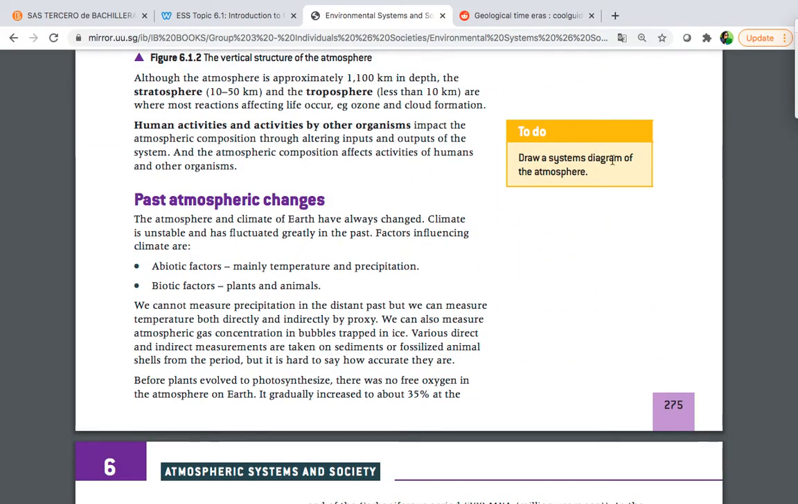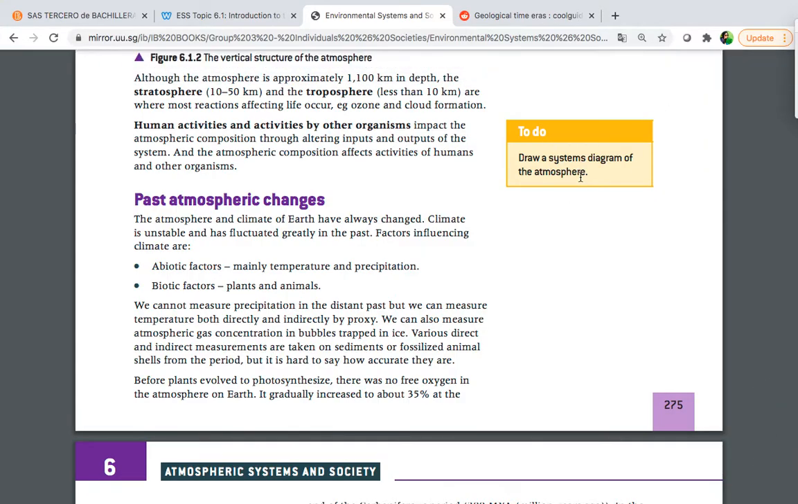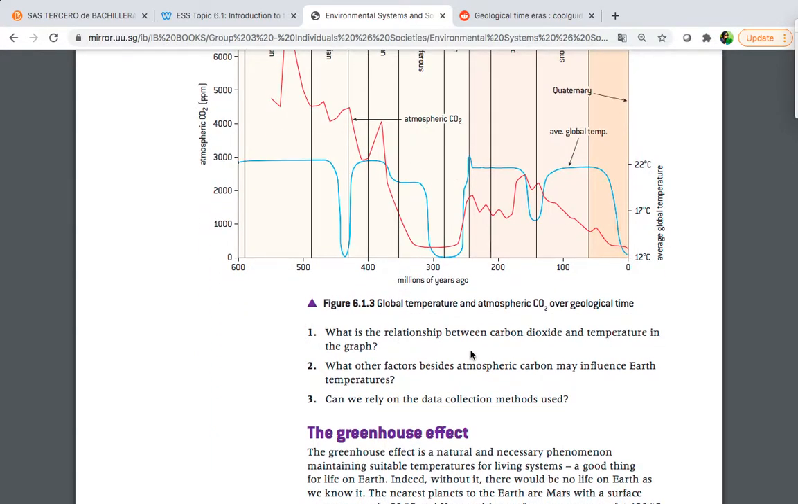Draw a systems diagram of the atmosphere. I'm going to give you the inputs and outputs. That way it's going to be easier, okay? This is going to be an individual activity during the Zoom class, and this is going to be a group activity during the Zoom class too, okay?